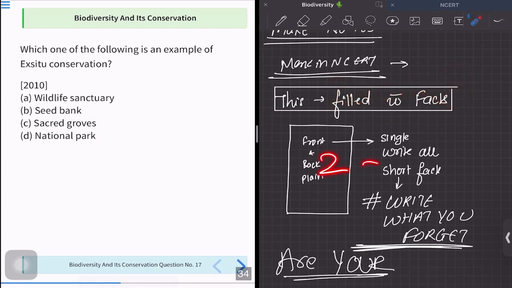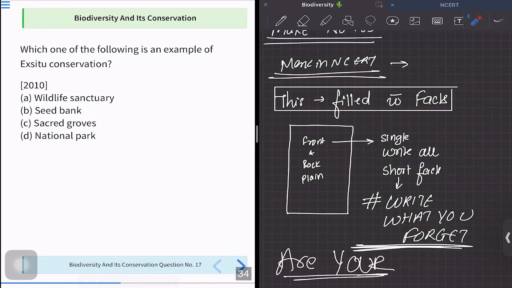First, read the NCERT 2 to 3 times, and after that, when you have a good grip on this topic, then try to make these notes. But do make these notes, because in such factual topics, what you have to do is revise again and again.